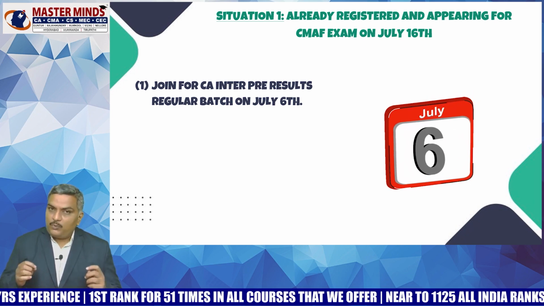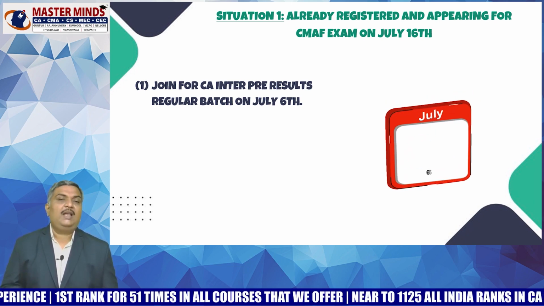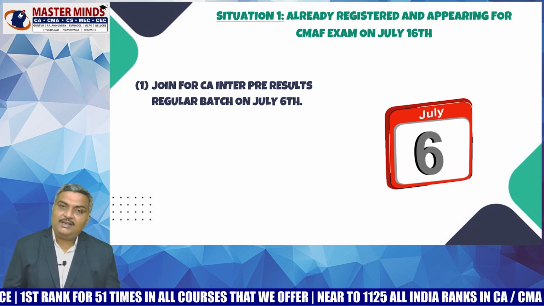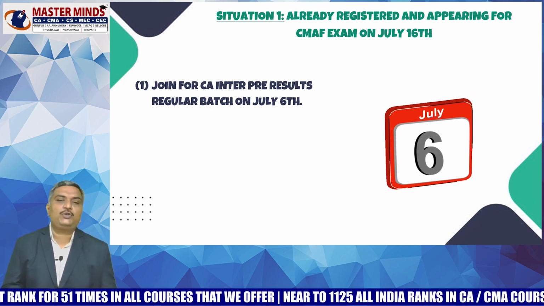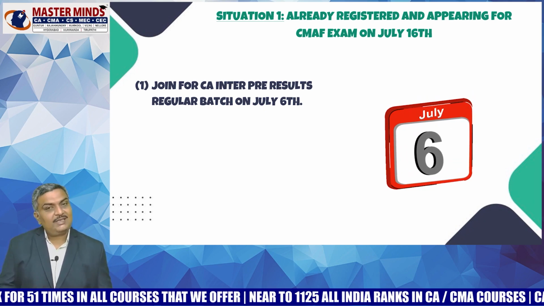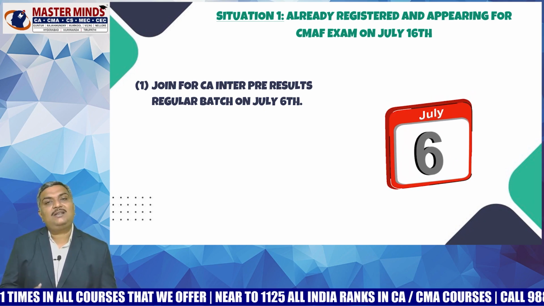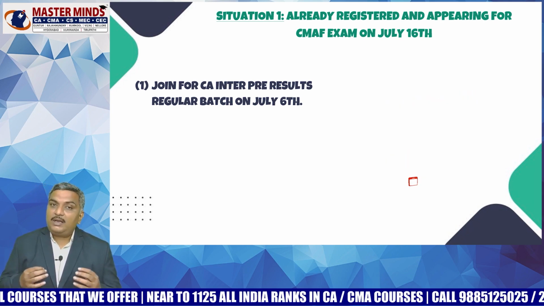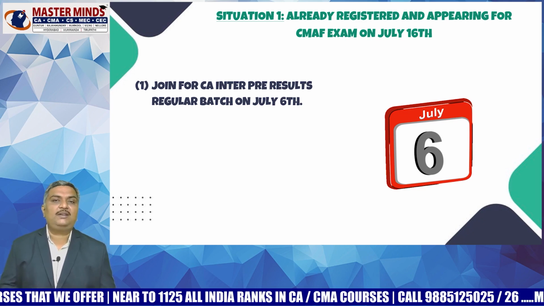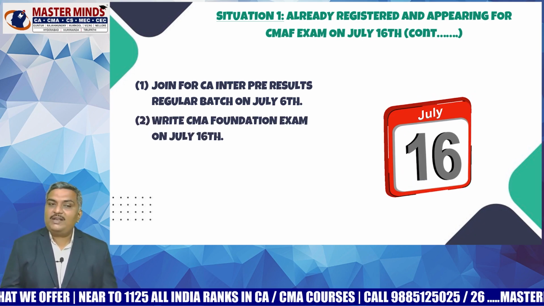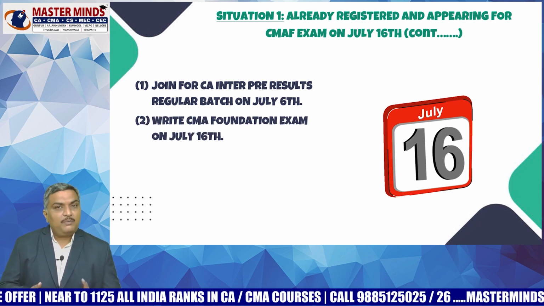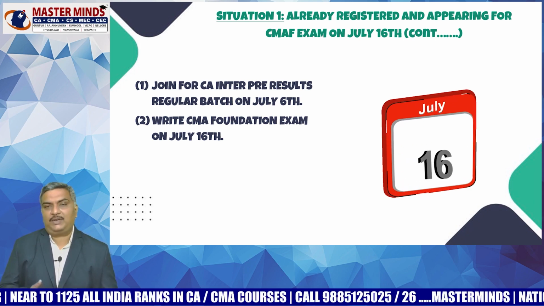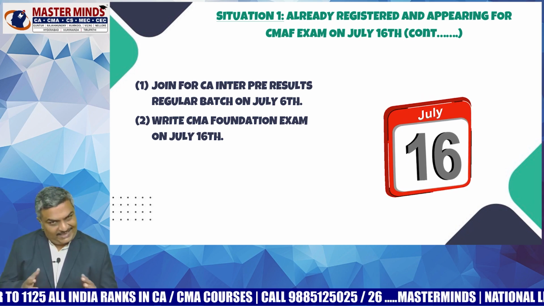So, what is the procedure to be adopted? What the student has to do is join the CA Inter pre-results regular batch on July 6th. On July 6th, we are going to start the CA Inter pre-results regular batch at Masterminds. So you should first join the CA Inter pre-results batch on July 6th, and we will play the videos of CMA Foundation exclusive chapters.